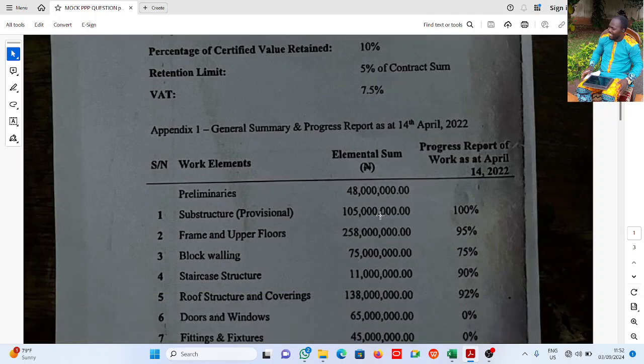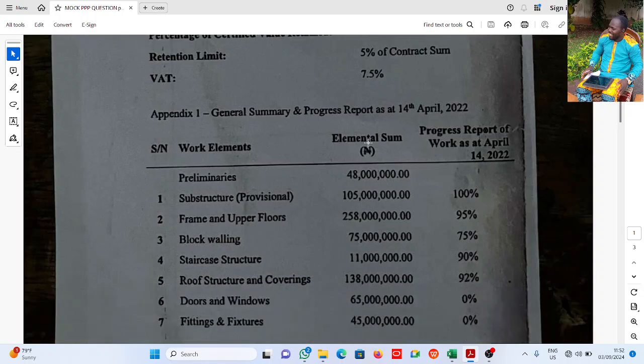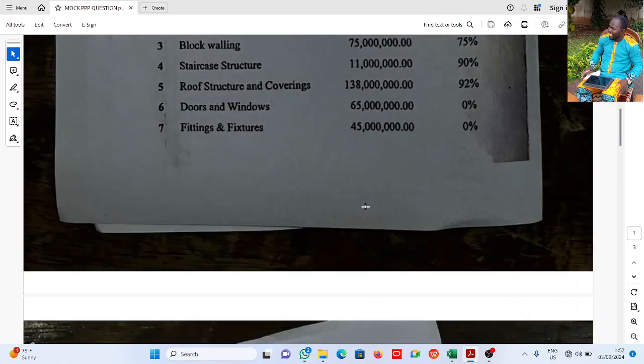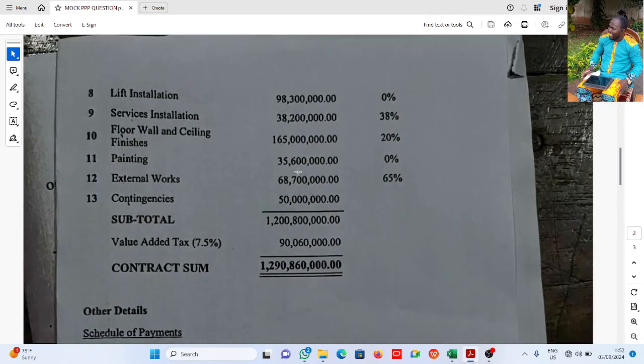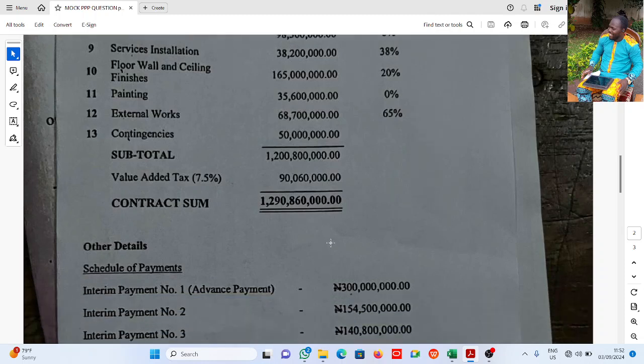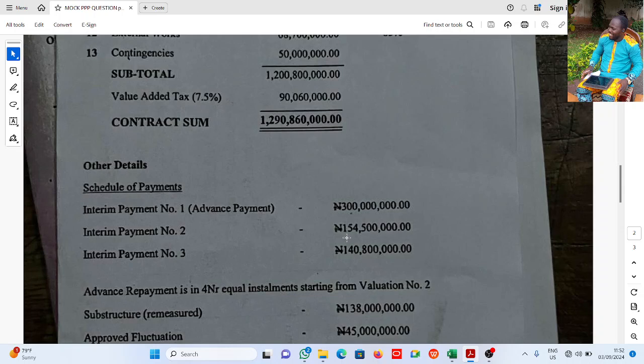Now these are the contract details: work number, element, progress of work till date. This is what they've done. Preliminaries is 48%. I won't be teaching preliminaries here. Please refer to one of our videos to see how you calculate your preliminaries. Substructure is 100% done, frame in that order, the same thing. Then they added contingency, then they added VAT. The total contract sum is 1,290,860,000.